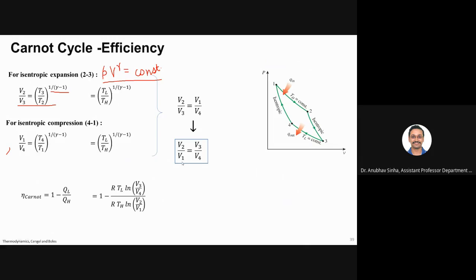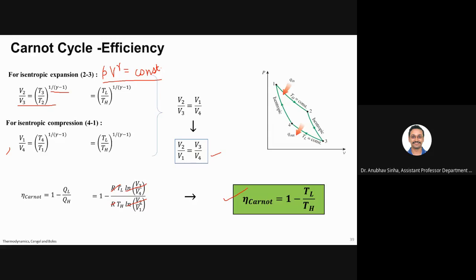Now the volume ratio, can I replace it from here? What I see here is that V2 by V1 is equal to V3 by V4. So I can cancel the log from numerator and denominator, and I can cancel R. I will be remaining with 1 minus TL by TH.